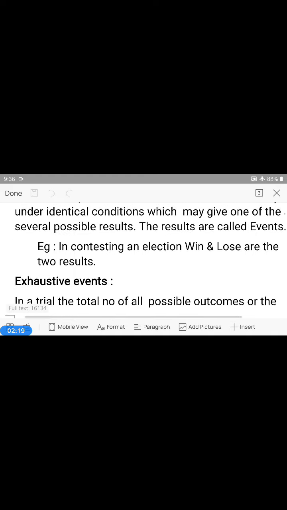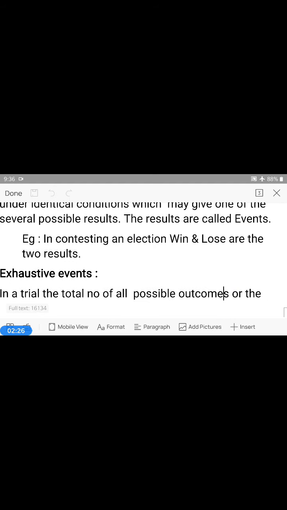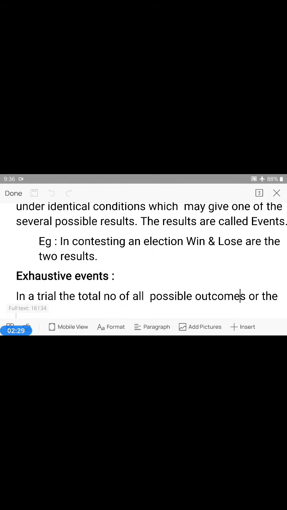The events are mainly 3 types: elementary event, composite events, and complementary events. Elementary event means each event in a trial consisting of only one result. Composite event means each event in a trial consisting of more than one result. And complementary event means the events which are not favorable to an event are called complementary events. That means the events which are against a particular event are all called complementary events.